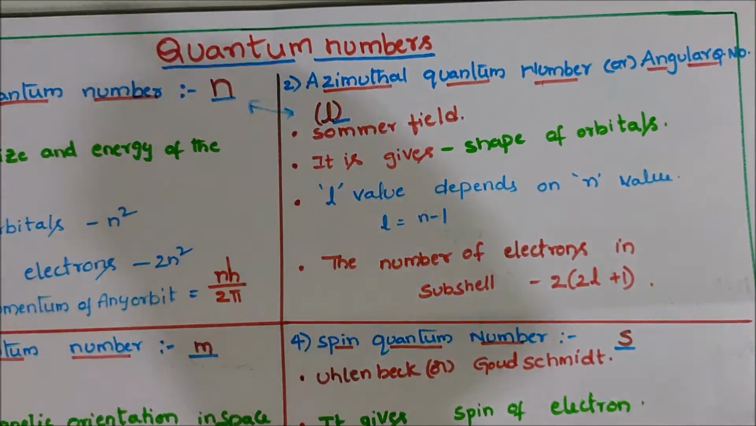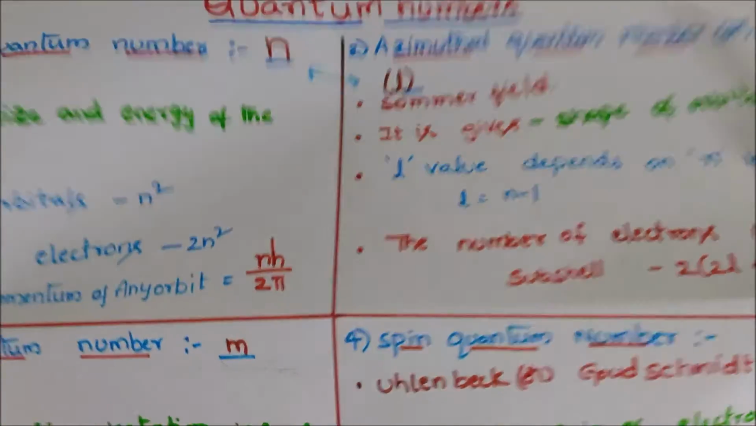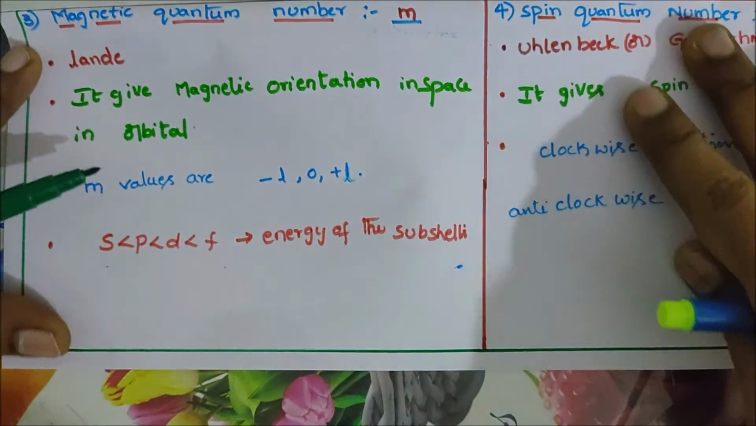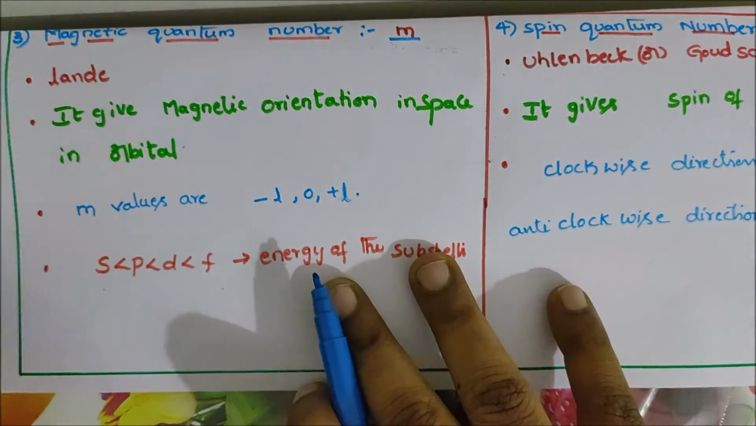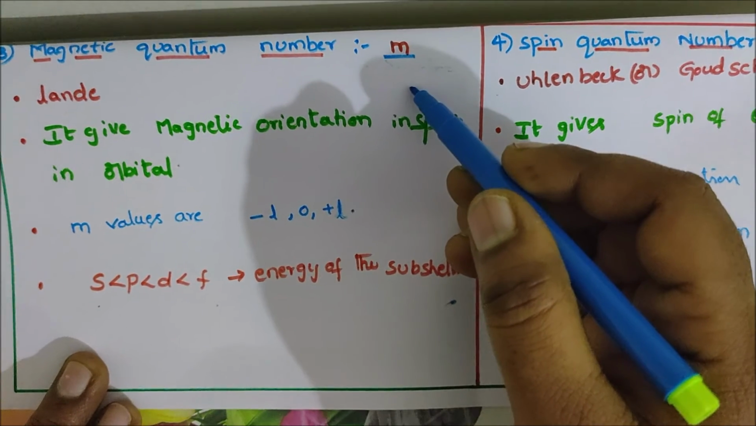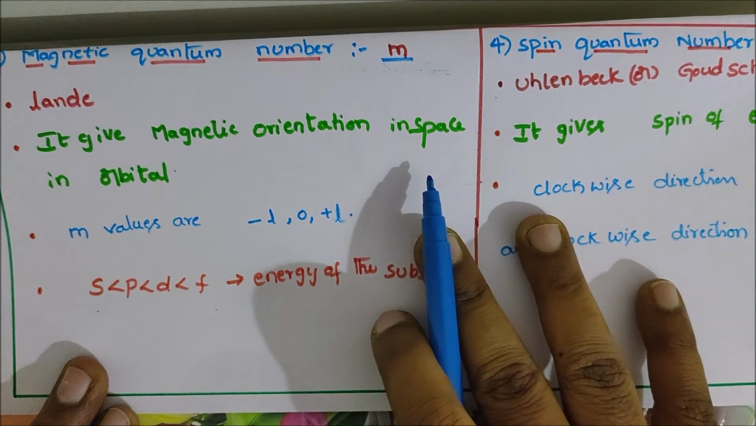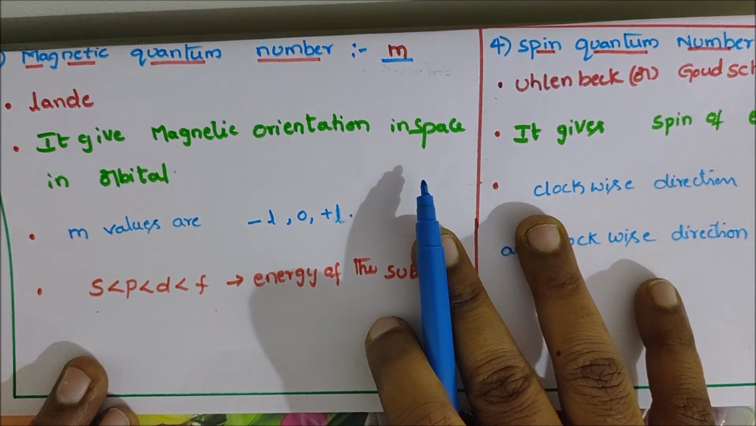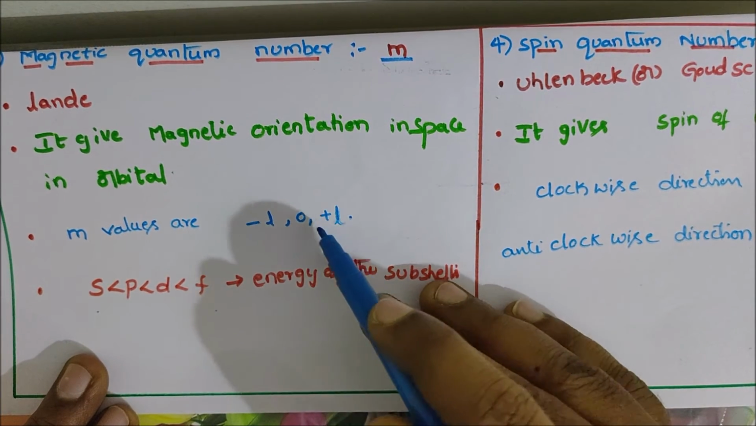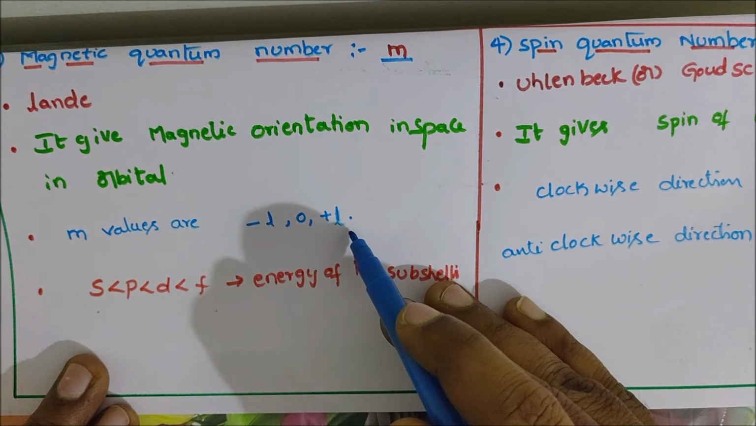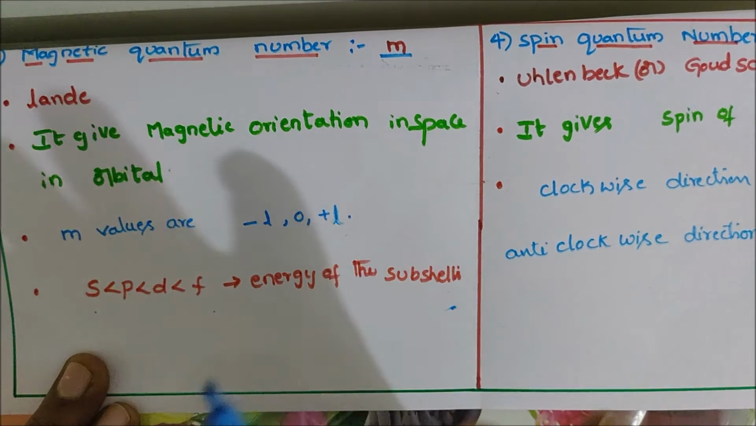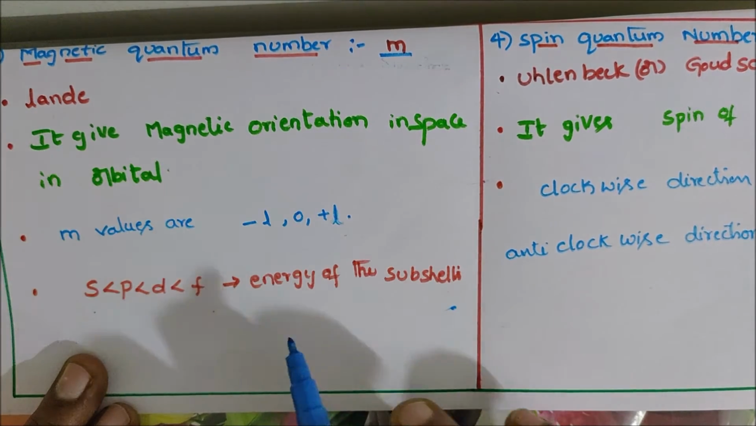The third one is the magnetic quantum number. It was proposed by Landau and is denoted as small m. It gives the magnetic orientation of the orbital in space, and the m values are from minus l to plus l including 0. The m values depend on the l values, and the l value depends on the principal quantum number n.